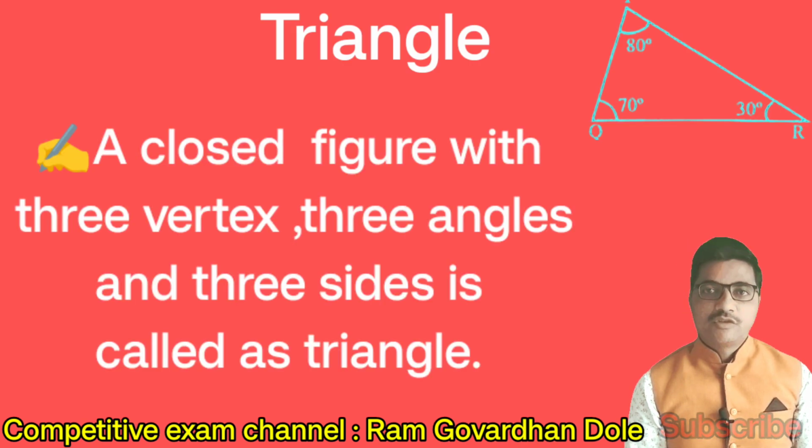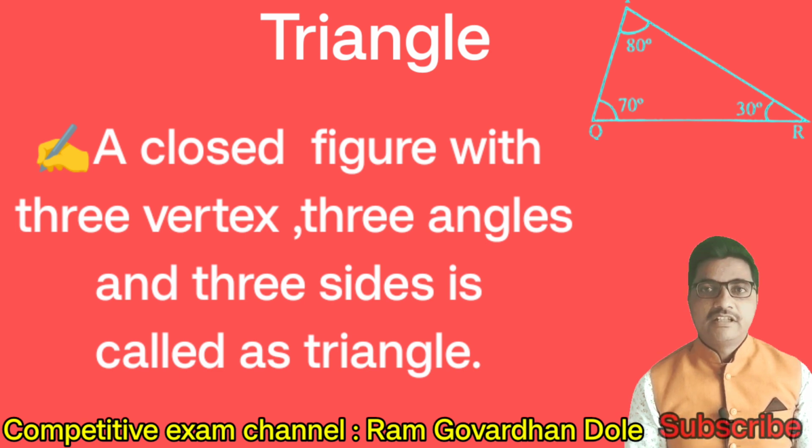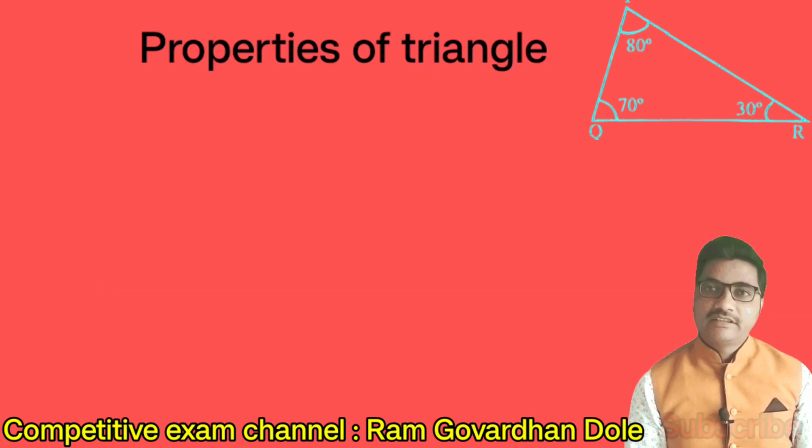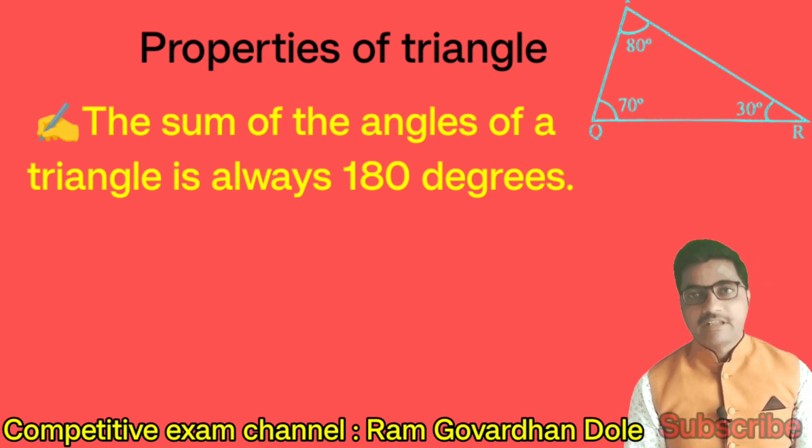Triangle. What is meant by triangle? A closed figure with three vertices, three angles, and three sides is called a triangle. Next, properties of triangle. The sum of the angles of a triangle is always 180 degrees.